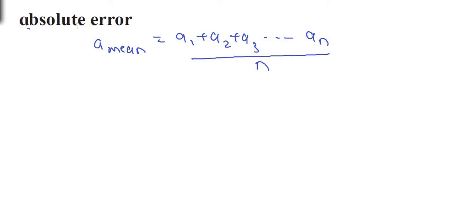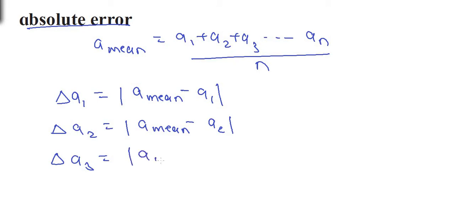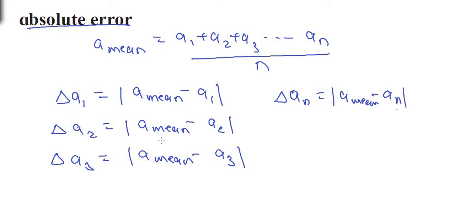Now to find the error, the absolute error in every reading is calculated as follows. The absolute error in reading number 1, delta A1, is equal to the modulus of the mean value minus the first reading A1. Similarly, we can find the absolute error in the second reading, delta A2, is equal to the mean value minus the second reading. So on, the absolute error in the third reading is equal to A mean minus the third reading, and this way we can find all the absolute errors up to the absolute error in the reading AN, which is equal to A mean minus AN.